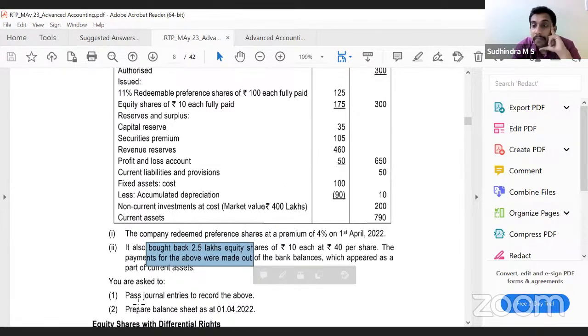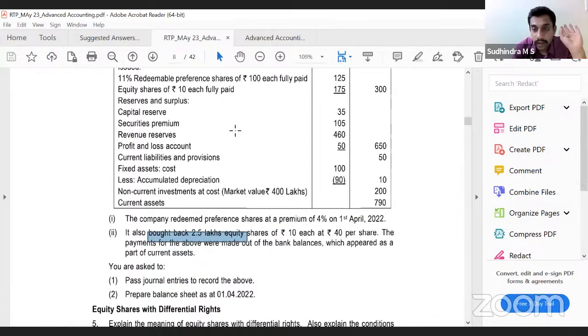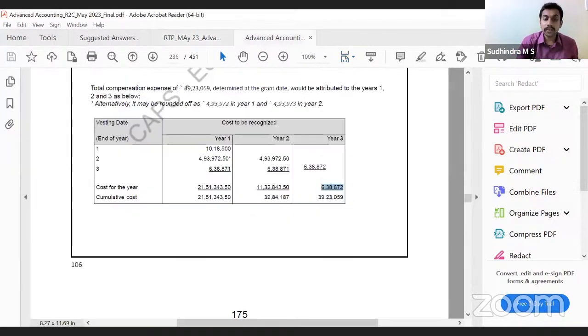Next, prepare balance sheet as on 1st of April 2022. Same after redemption and buyback. We have to prepare the balance sheet. Easy. Okay, we'll not go in detail because it's the same thing that we have already discussed. So this is how it can be asked. If you want, I can look into one more question. The previous RTP.